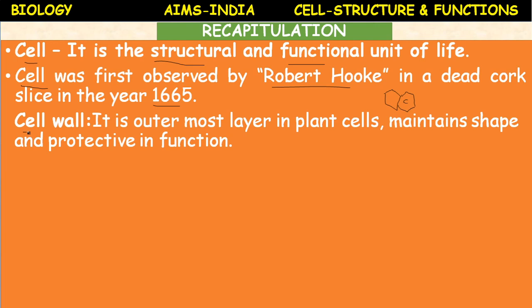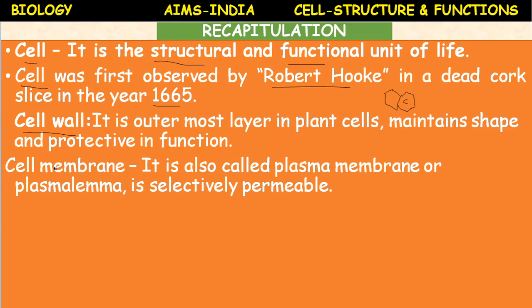Cell wall. So we have studied it is the outermost layer in the plant cells, and it maintains the shape and protects the plant cell. It is impermeable, rigid, and gives protection to the plant cells. Cell membrane. Cell membrane is also called plasma membrane or plasma lemma. It is a selectively permeable membrane. It is a living membrane.